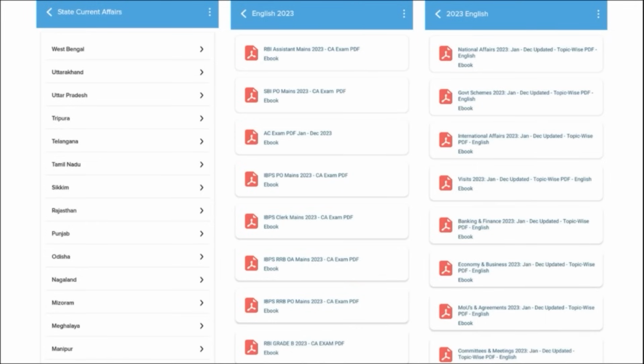Then for the students who are preparing for state exams, they will be also beneficial here, as we make sure to provide with state-wise current affairs for them. Apart from this, we also make sure to cover the topic-wise current affairs such as your national affairs, government schemes, international affairs, banking and finance, economy and businesses, as these are the topics from which the examiner definitely asks the question, and these are covered on the monthly basis.